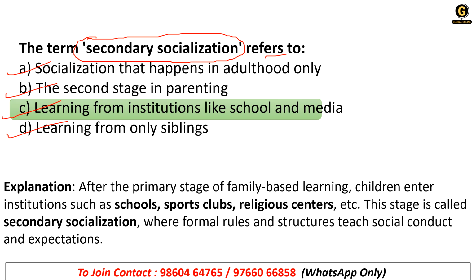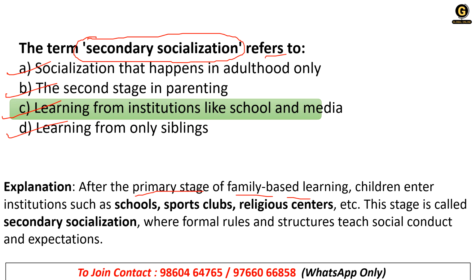Why is it? After the primary stage, that is family based learning, where your parents are teaching you your behavior, your way of talking, communication, all the things. Firstly you will start learning from your parents, that is your primary stage. After you learn all the basic things, you will move to the next level where teachers or schools and media will teach you. That is your secondary socialization agent.